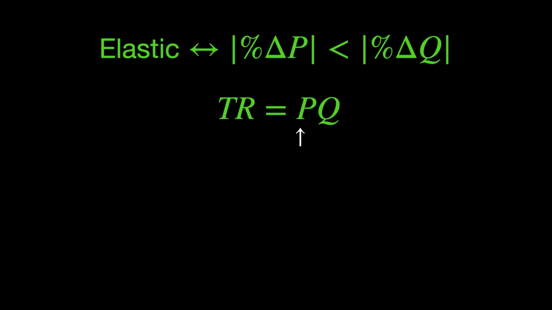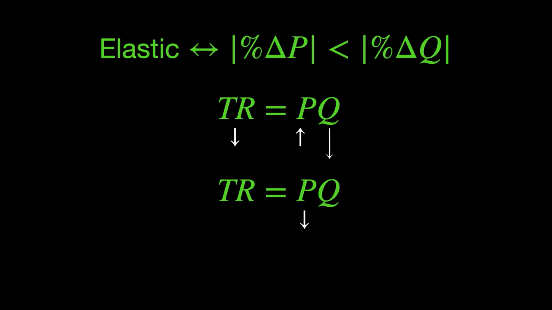If price is increased, there will be an even bigger decrease in quantity demanded. Here the length of the arrows represents the relative magnitude of the change. Since the quantity change dominates the price change, total revenue will go in the same direction as quantity. Total revenue will decrease. For a price decrease, everything is opposite.